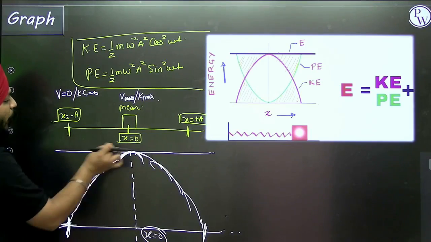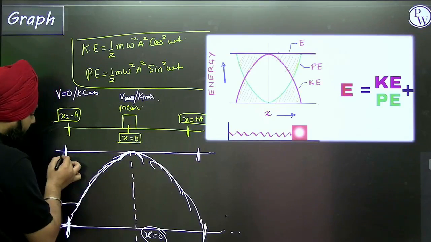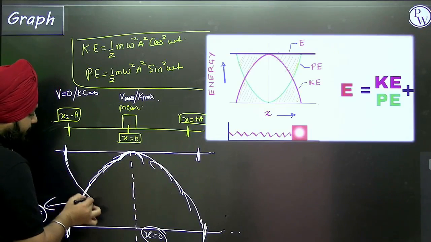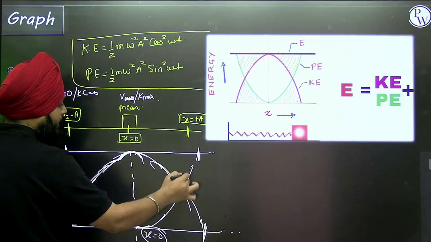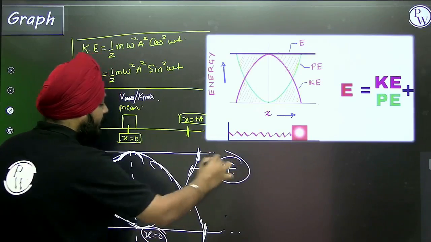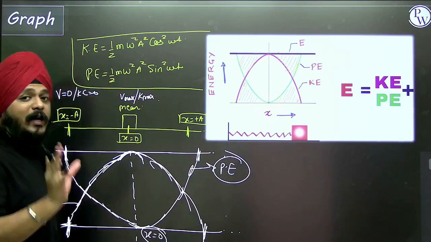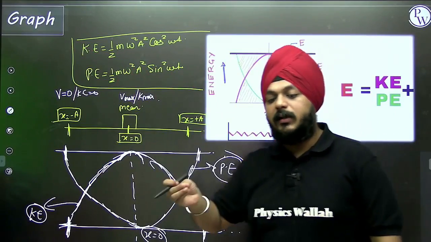Now at this point the potential energy is 0, and at this point the potential energy is maximum. So this is the graph for the potential energy. Whatever the variations are, they are in between the kinetic energy and the potential energy.